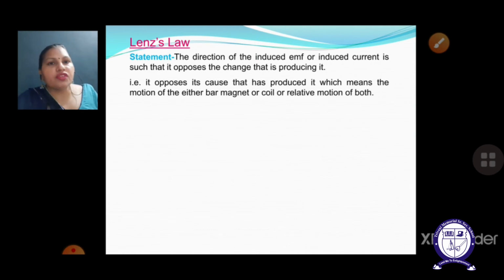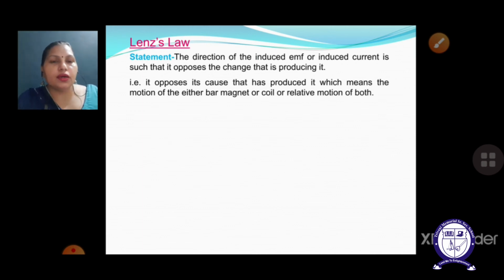So when we have seen in the Faraday's law experiment, when the magnet is moving towards the coil, in that particular case it tries to repel it. Why does it try to repel it? Because it wants to make the rate of change of magnetic flux constant. The rate of change of magnetic flux is responsible for generating the induced EMF and the induced current, so it tries to oppose it, so that it can oppose the motion of the bar magnet. So towards the north pole, the same pole has been generated so that it can repel the bar magnet.